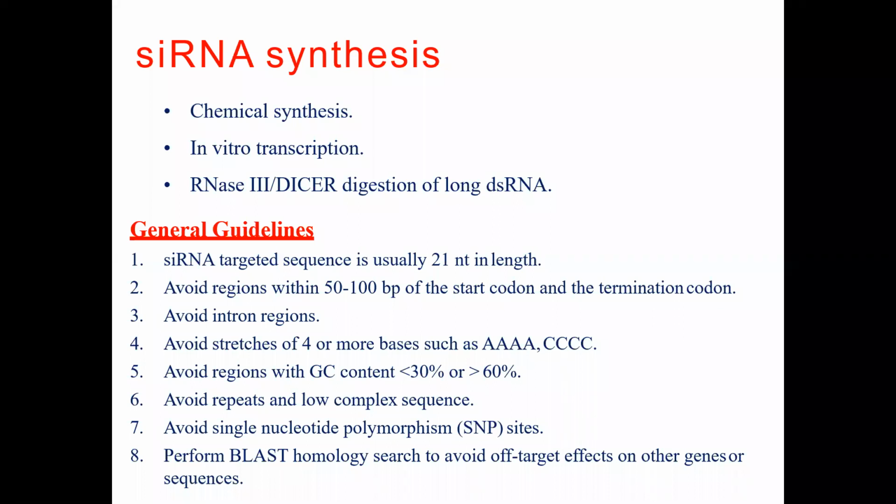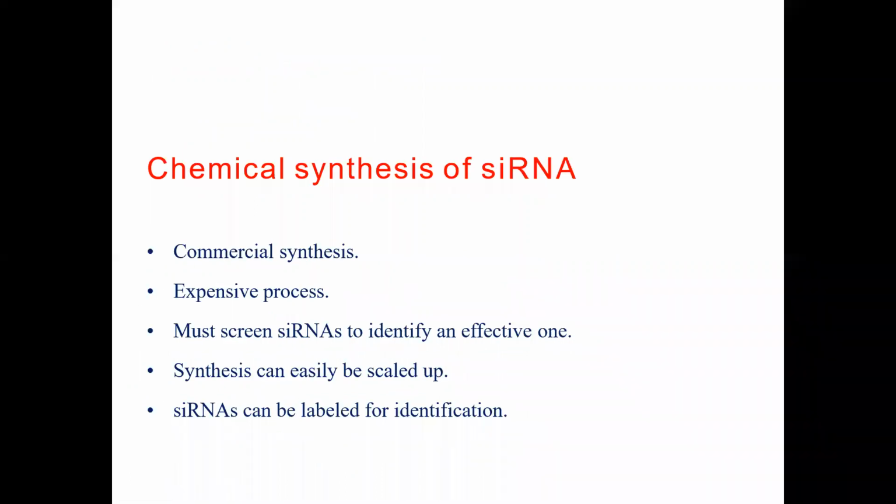The siRNA targeted sequence is usually 21 nucleotides in length. So the mRNA region they are targeting is mainly 20 nucleotides in length, and the region is within 50 to 100 base pairs of the start codon and the termination codon. These are some of the precautions you need to consider. Chemical synthesis of siRNA is a commercial process. Commercialization is being done, and by using that only some drugs are designed. It is an expensive process. You must screen siRNA to identify an effective one. Synthesis can easily be scaled up. siRNA can be labeled for identification. These are the characteristics of the process.